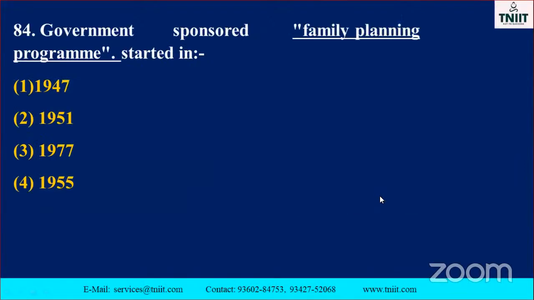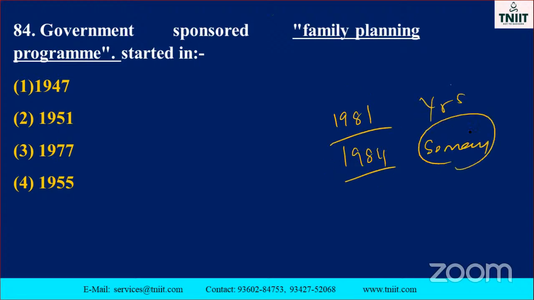Okay. The next one. Government sponsored family planning program. Note it down, my dear student. Yes, definitely it will come, in any one of the years. AIDS discovered in America, 1981. In India, 1984. Okay, likewise, so many years are there. That is good, note it down. And days, I already told you so many times.